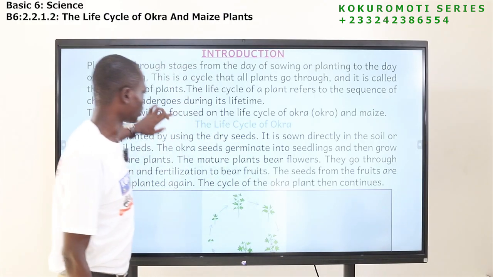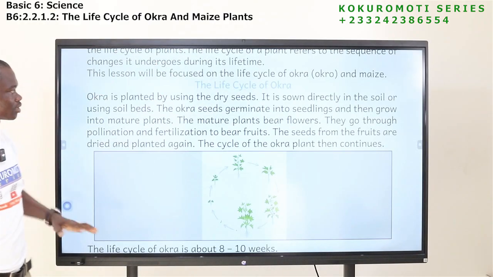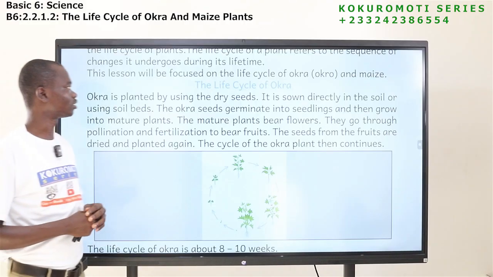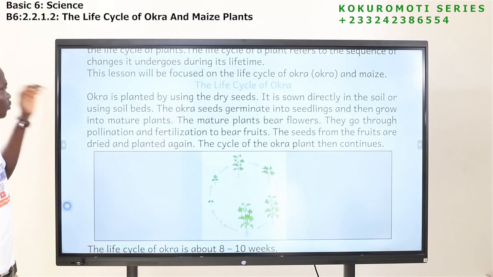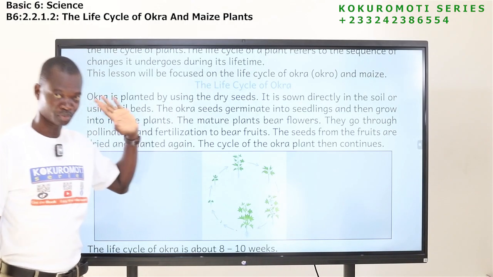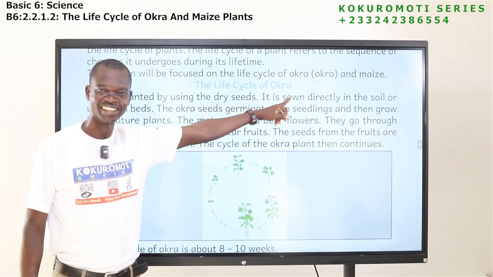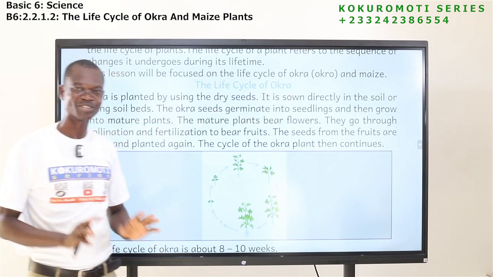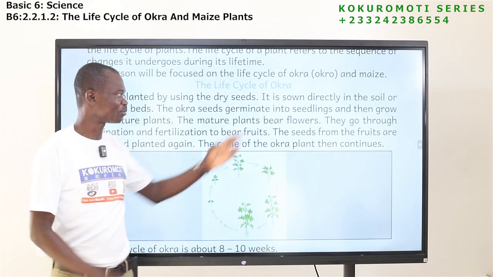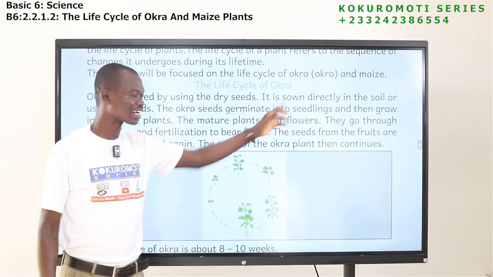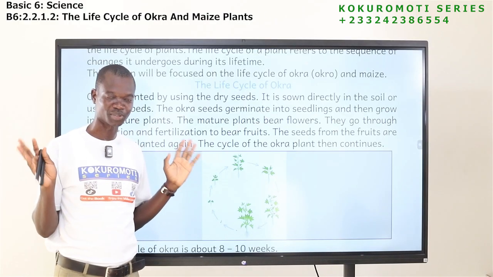Our attention is on okra and maize. Now let's look at the life cycle of okra. So I said okra, but we have okra here. For you to understand what I'm teaching, that's why I'm using the word okra. Okra is the same as okra, don't be confused with it.